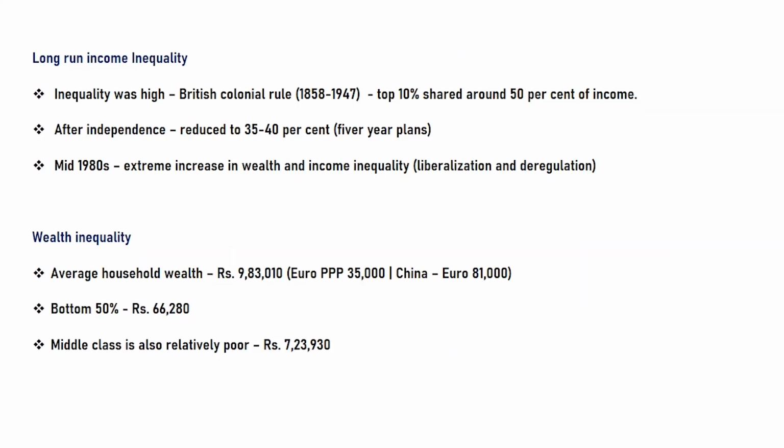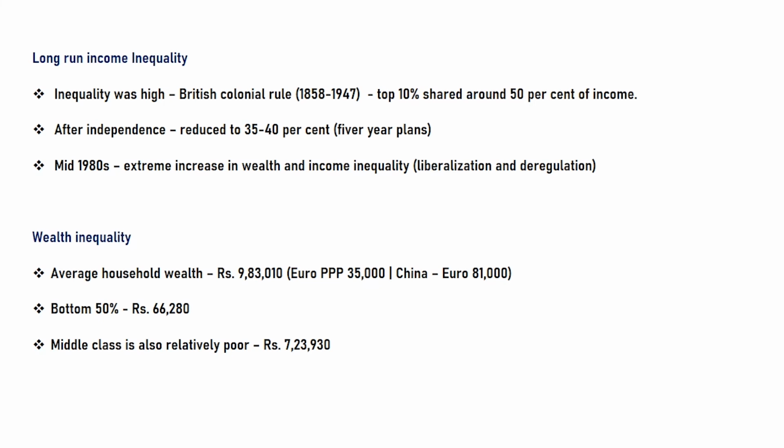The final conclusion of the part 1 series is that in the long run, income inequality was very high during British colonial rule, from 1858 to 1947. The top 10 percentage had more than 50 percentage of the income.